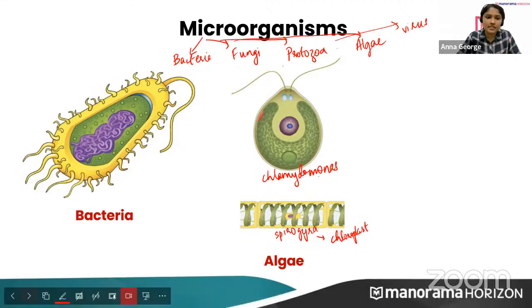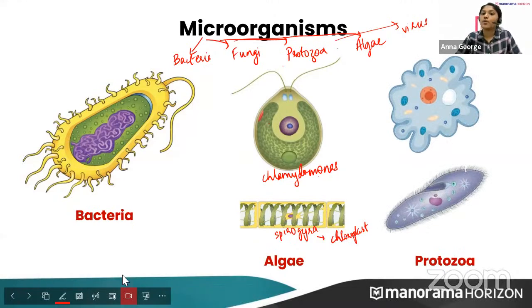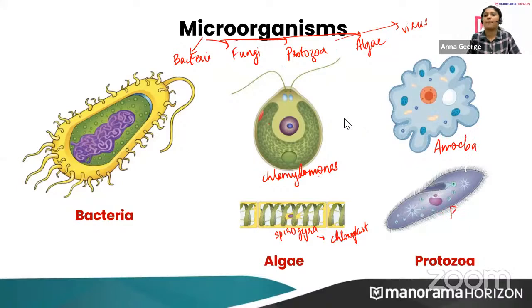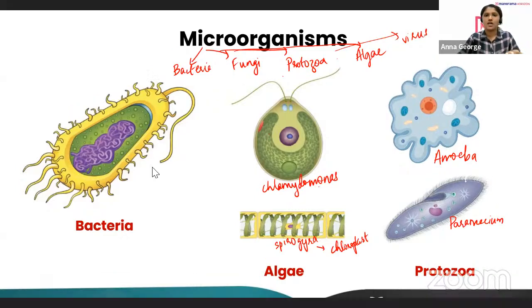Some other category of microorganisms are protozoa. Can you say what these organisms are? I'm facing some issue with my mouse, so I'm a bit confused. Yes, very good. This is amoeba, and the next one is paramecium. Very good. So these are some examples of what? Yes, protozoa. So protozoa is another classification of microorganisms.